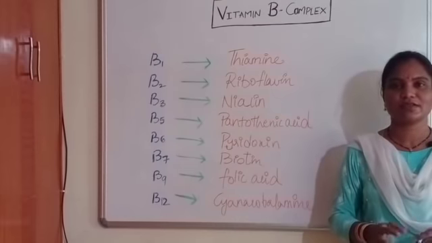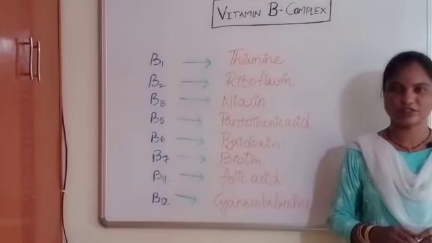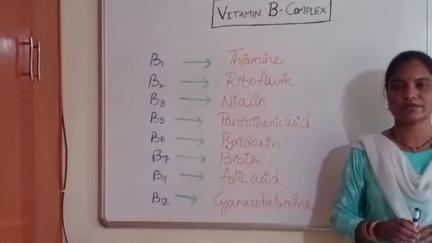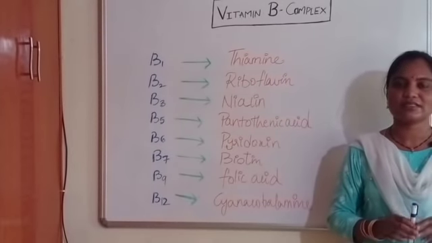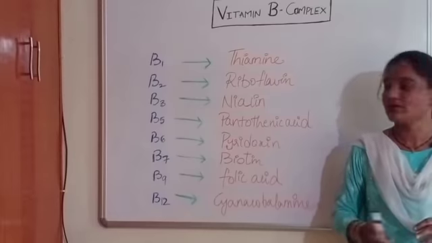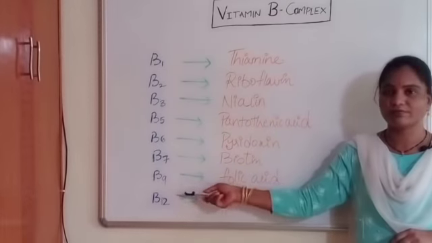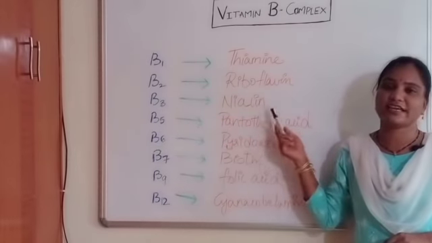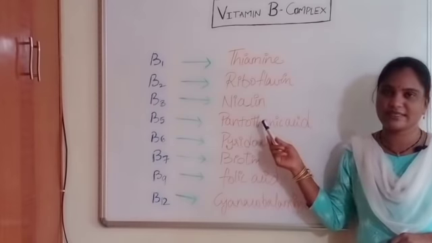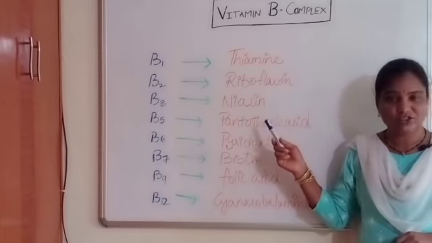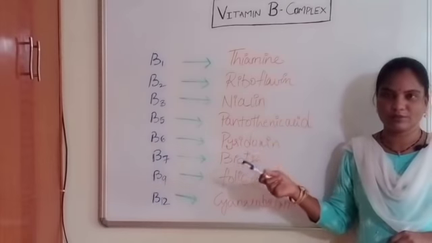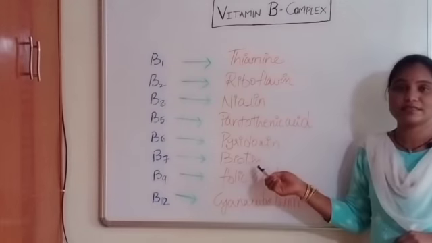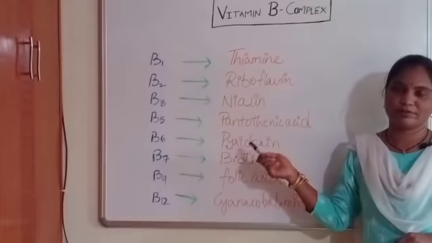Hello students, in the previous slide we have already discussed water soluble vitamins, and in this video tutorial we will be discussing vitamin B complex. So this vitamin B complex is a large number of vitamin B, and totally there are 8 different types of vitamin B, and each different type of vitamin B has its scientific name. Individually they have separate scientific names based on their structure and chemical composition. So it's a little bit tough to remember all these scientific names for each vitamin B, isn't it?